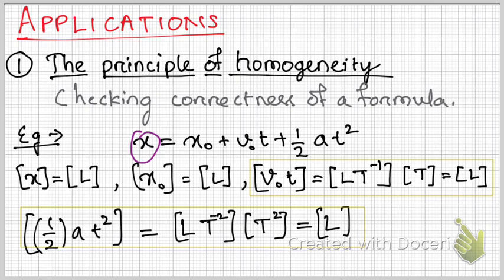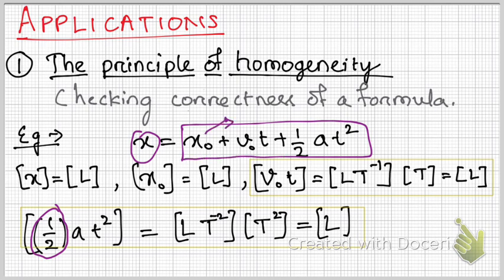But it's to be noted that this term doesn't play any role in the dimensional equation. We'll talk about it later, but we can say over here that this term has length, this is also length, this is also length. So these can be added, and this obeys the principle of homogeneity. That means the formula may be correct.